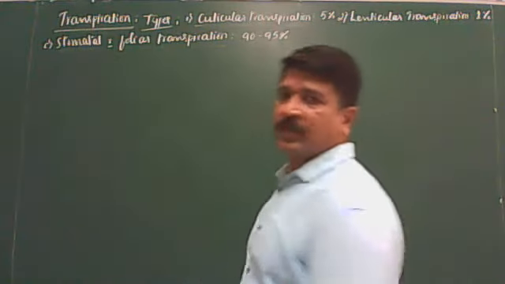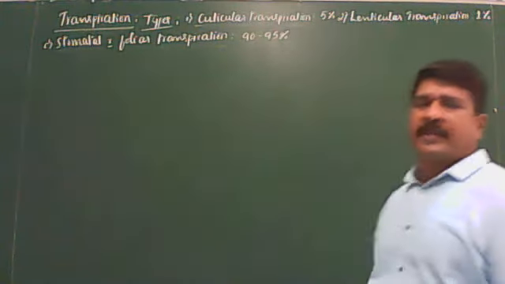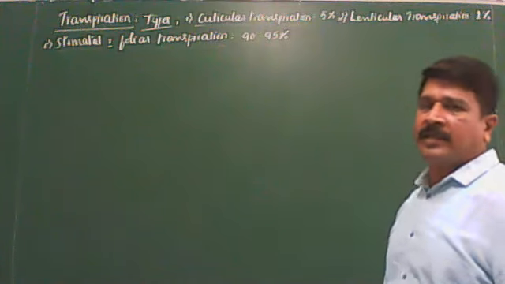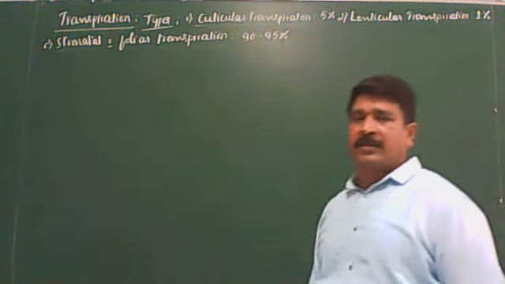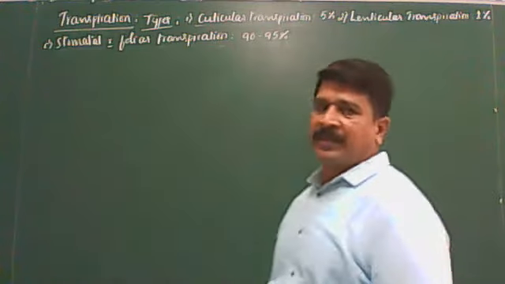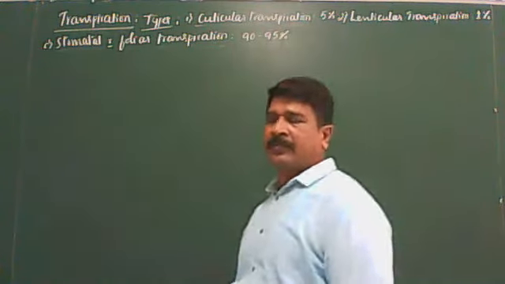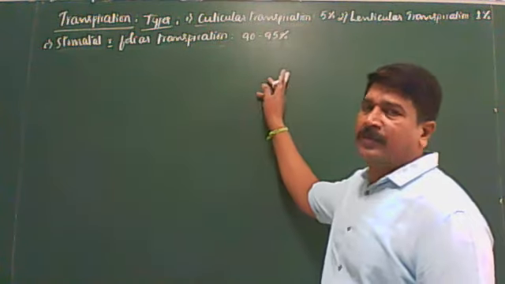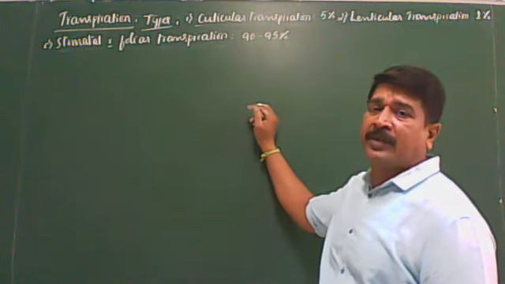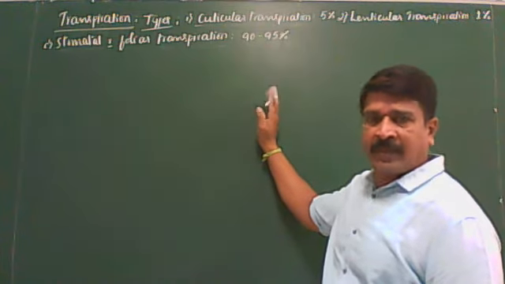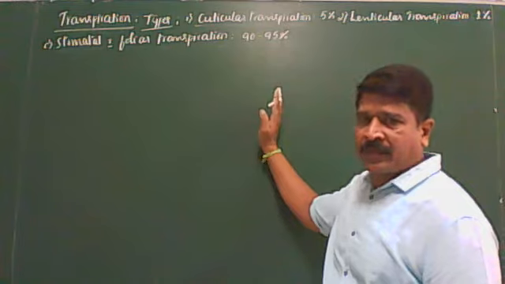You remember this. So, which are the sites of transpiration? Cuticle, lenticel, and stomata. Cuticular transpiration is 5%, sometimes we can say 5 to 10%. Then lenticular is less than 1%. Foliar or stomatal transpiration is 90 to 95%. I think it is very clear for you, so you should keep a note.